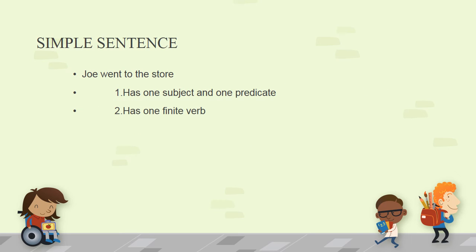What is a simple sentence? Joe went to the store. A simple sentence has one subject and one predicate. Joe is the subject here and went to the store is the predicate here. It has one finite verb. We had already seen what a finite verb is. It has a subject and can function as the root of an independent clause. So, went is the finite verb here. It has one subject, one predicate and one finite verb.